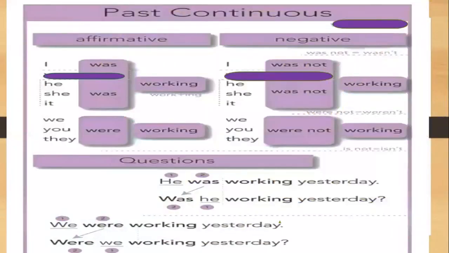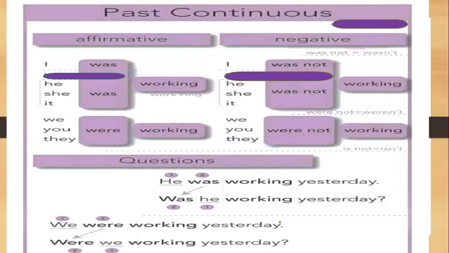Here we have the form of past continuous in the affirmative, negative, and interrogative form. As I told you before, if the subject is singular or I, you are going to use was plus ing. For example, I was working. If the subject is plural, you are going to use were plus ing. In the negative form, you only need to add not to was or were. I was working, I wasn't working. Okay?